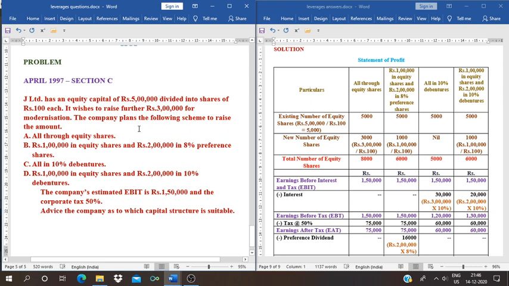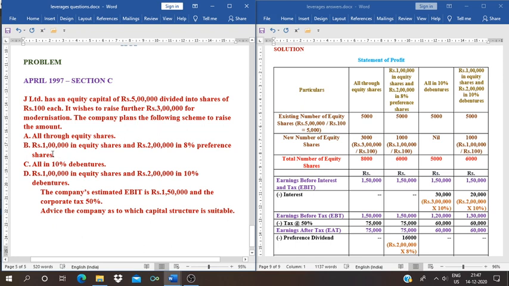Here, the following scheme means there are some plans for raising rupees 3 lakh for modernization. The first scheme or first plan is all through equity shares, meaning while issuing equity shares they want to raise rupees 3 lakh. That is the first scheme or first plan.